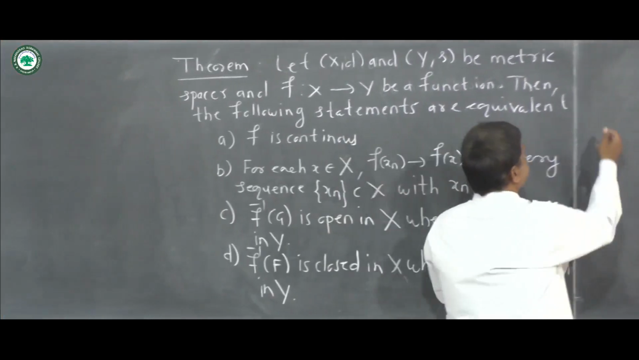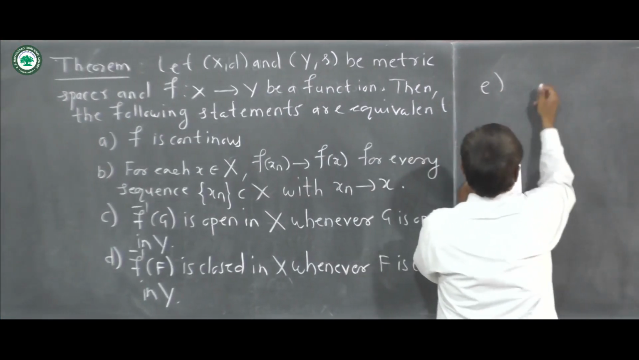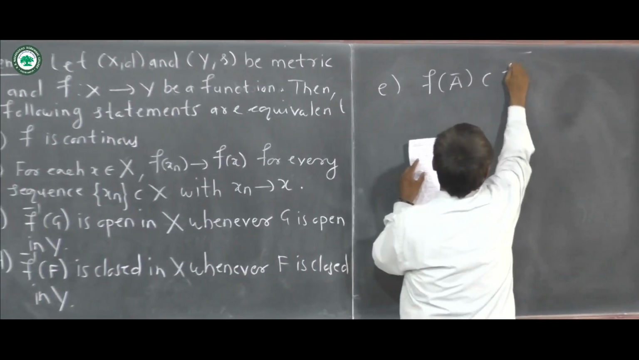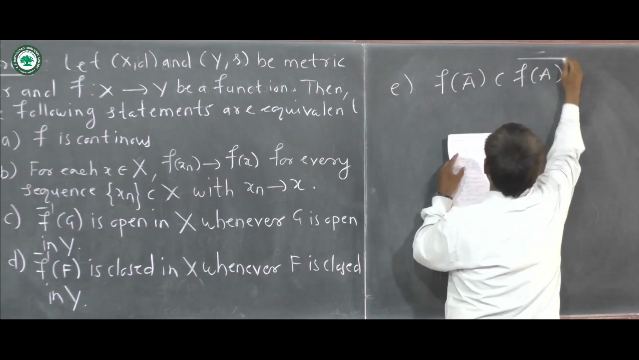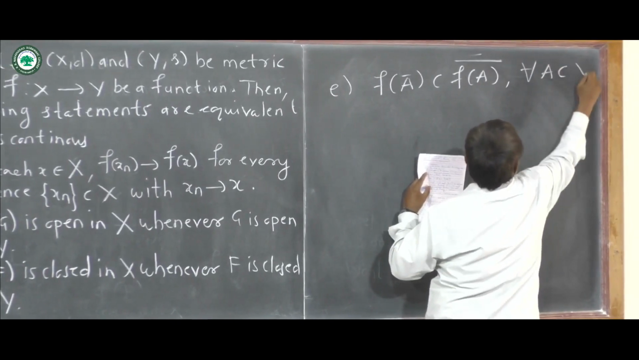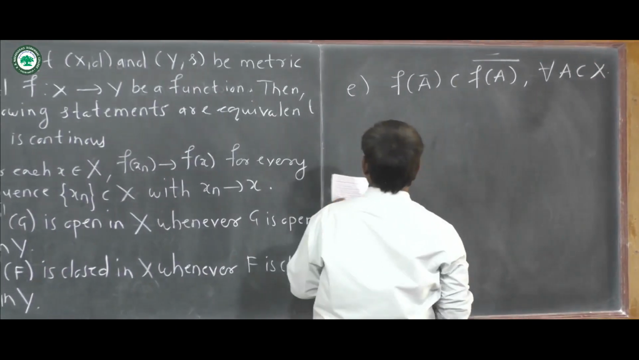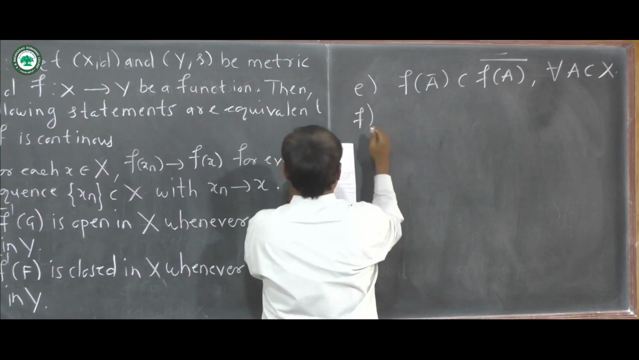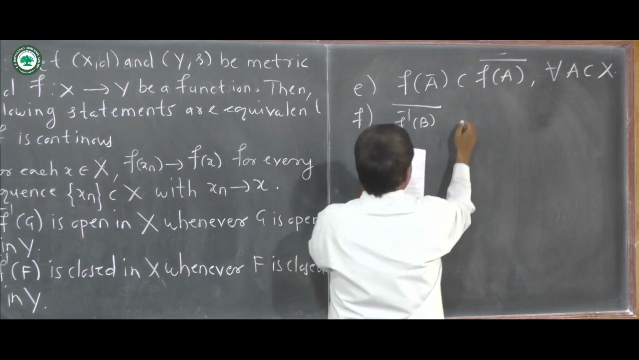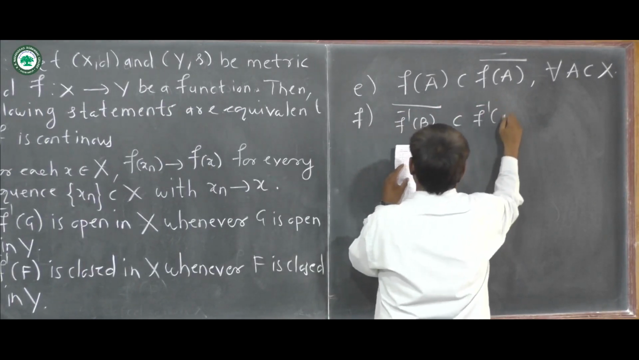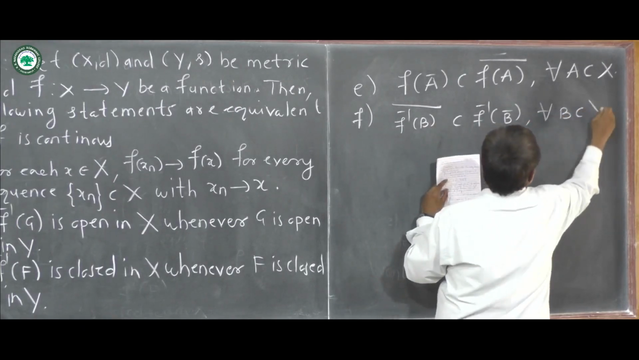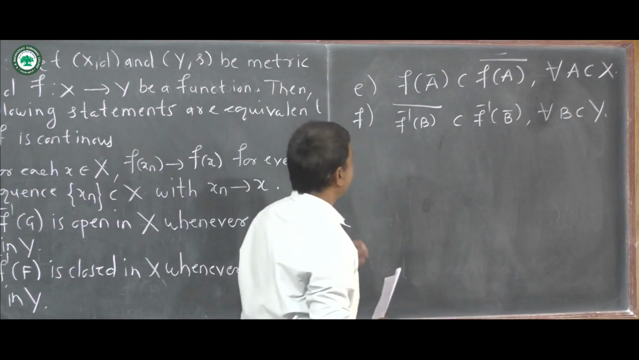Then the next statement is that f of closure of A is contained in closure of f of A for all A which is a subset of X. Then the last statement is that closure of f inverse B is contained in f inverse of closure of B, for every subset B of Y.